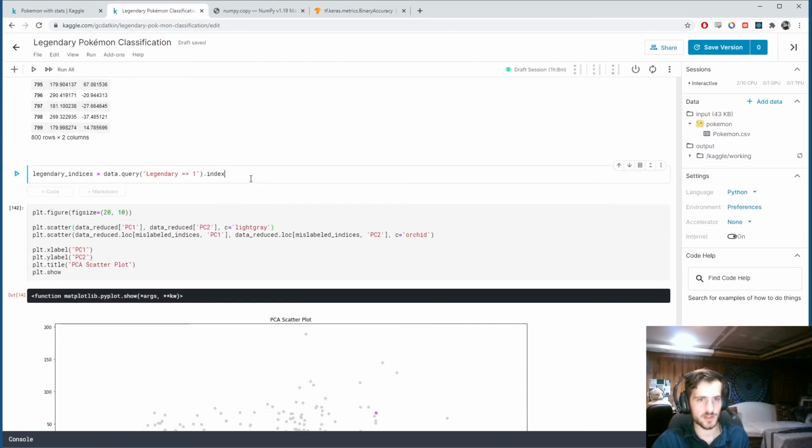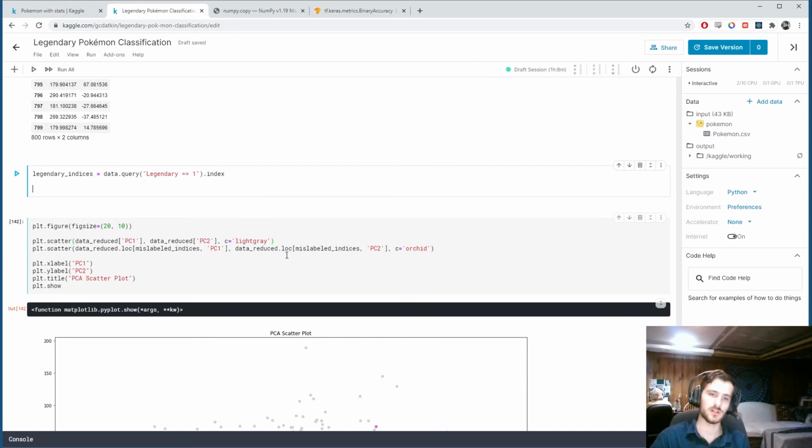So in addition to that, I want to get the indices where we have a legendary Pokemon that was also mislabeled. And so for that, I'm going to use numpy.intersect1d, which will just give the intersect of the two index lists. We're going to intersect mislabeled indices and legendary indices. Pretty straightforward. And then we're going to store that in, long name, I know, but mislabeled legendary indices.